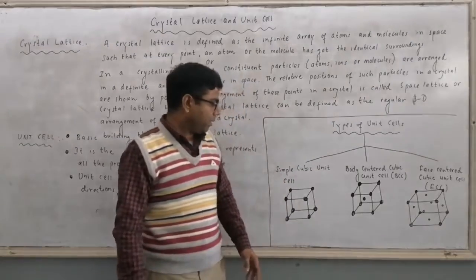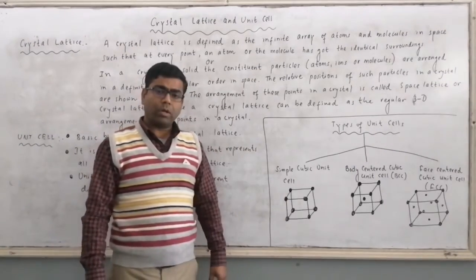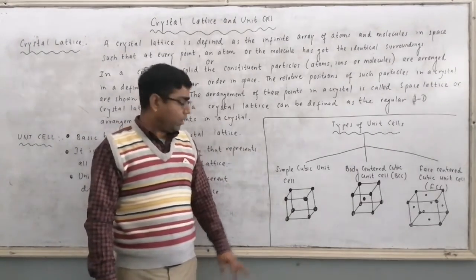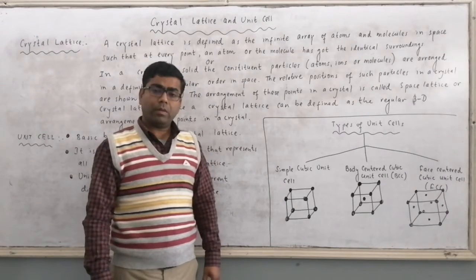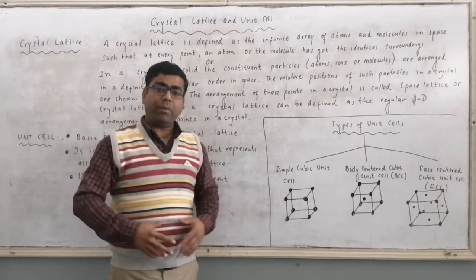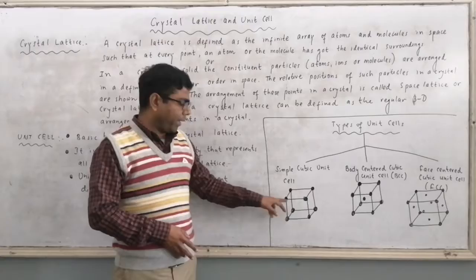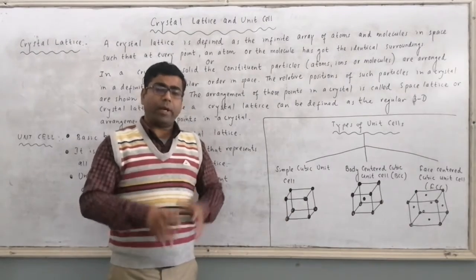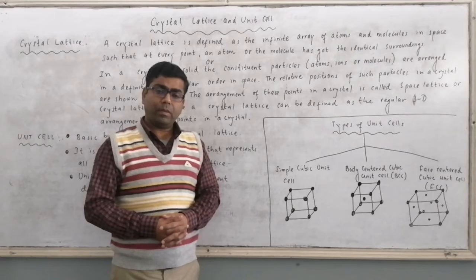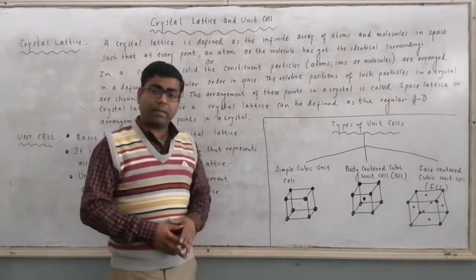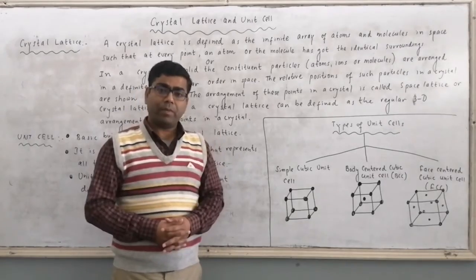Now remember here, whenever we talk about corner of the cube, from this point we can form 8 unit cells. So this point is a common point for 8 unit cells.